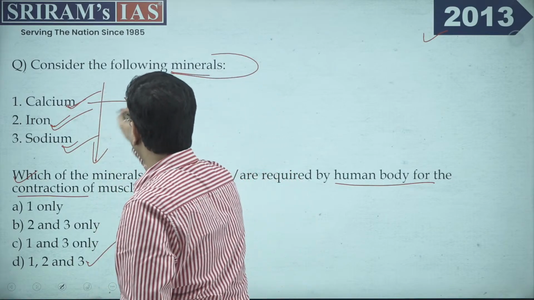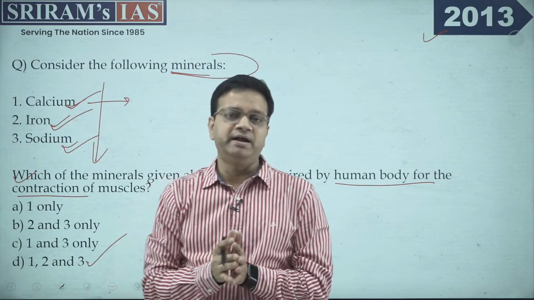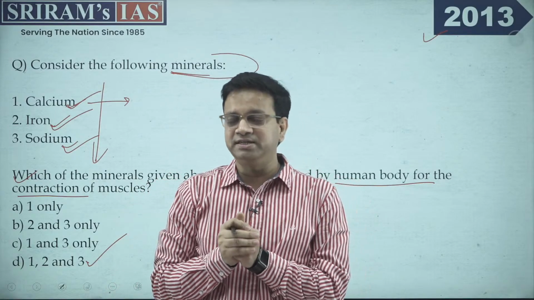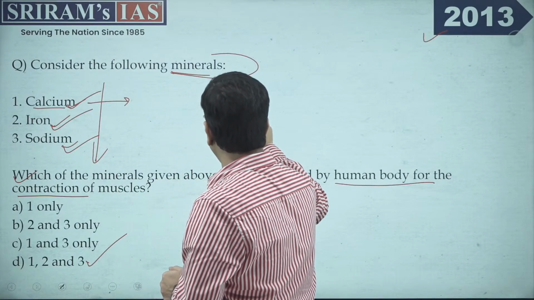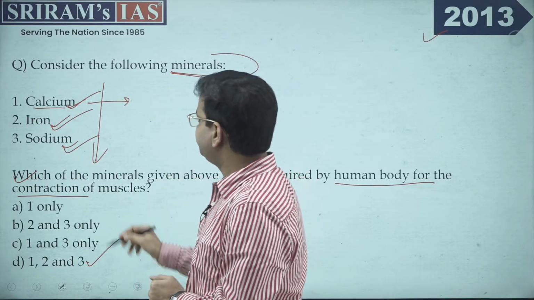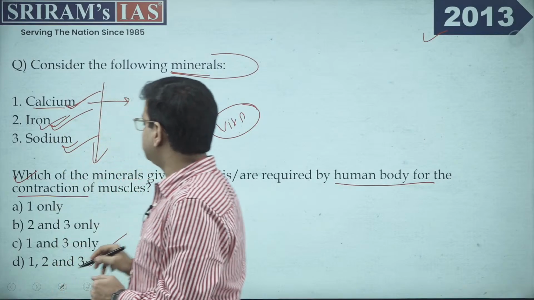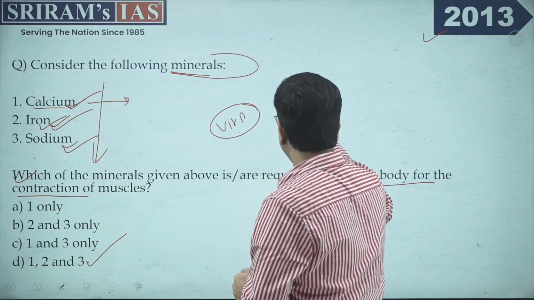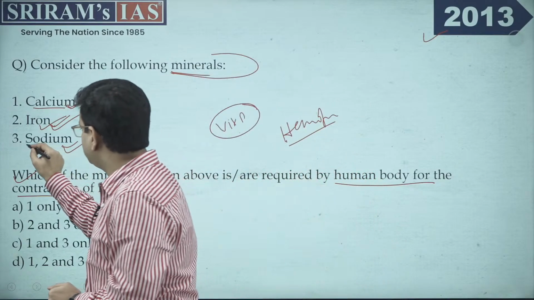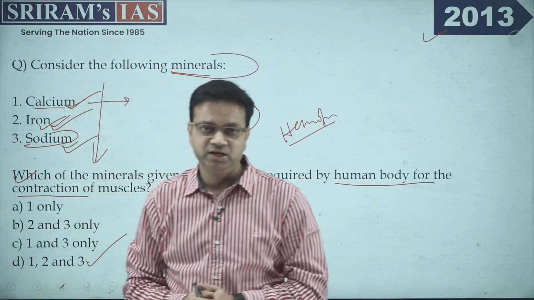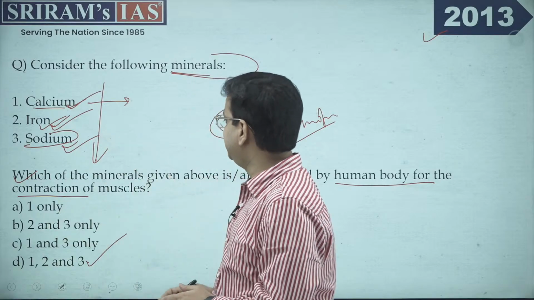Calcium gives strength and is part of bone density, which is taken care of by calcium. You should have vitamin D where it is required. Iron is also helping in the construction of hemoglobin, right? So the hemoglobin part is taken care of by iron, and sodium also helps in the muscle contraction part. So this is where all three are taken into consideration.